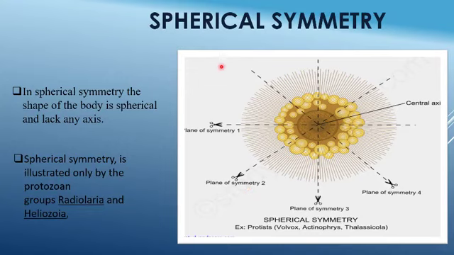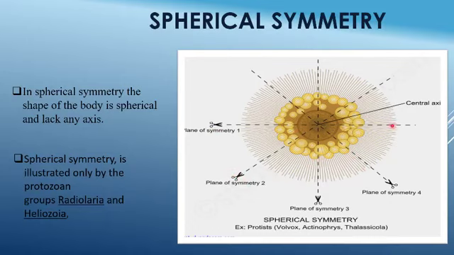Spherical symmetry, the second type of symmetry. In spherical symmetry, the shape of the body is spherical and lacks any axis. Spherical symmetry is illustrated only by the protozoan groups Radiolaria and Heliozoa. Some of the examples where spherical symmetry is seen are Volvox, Actinophrys, Thalassicolla, and